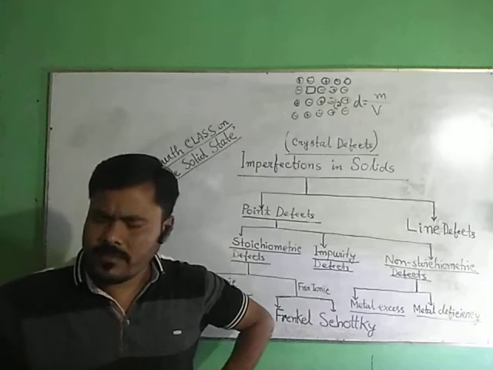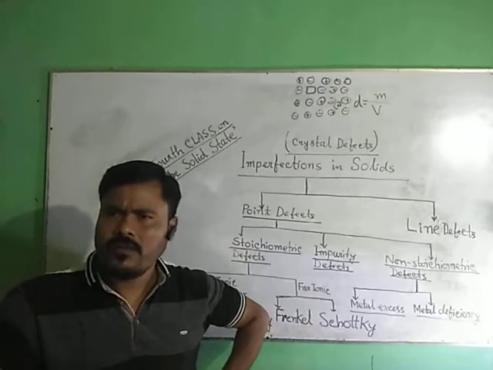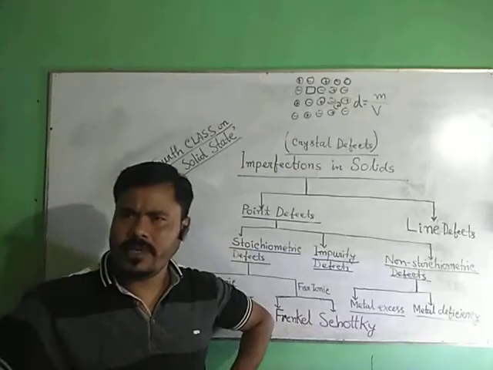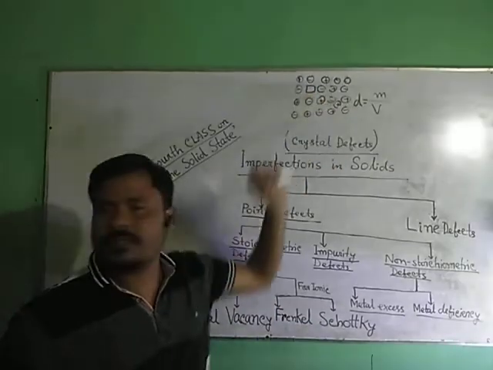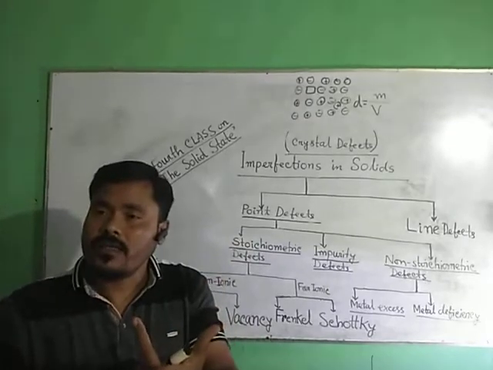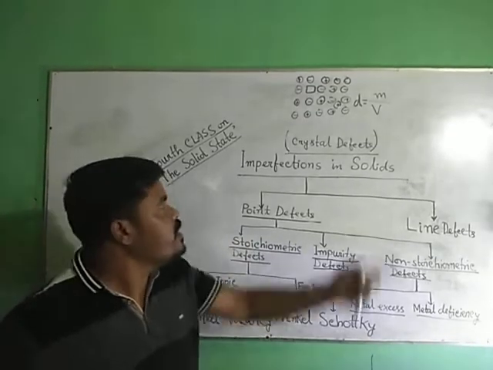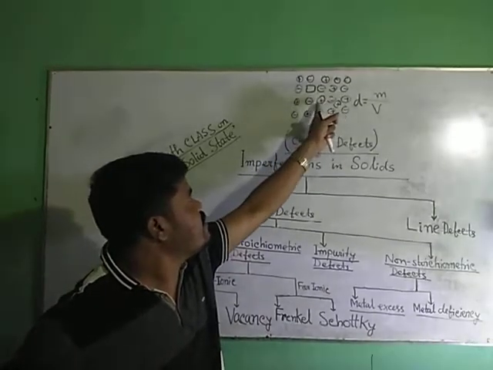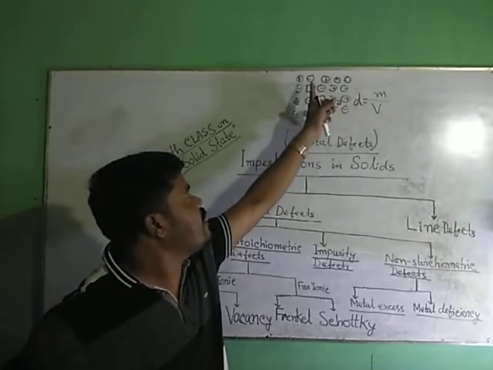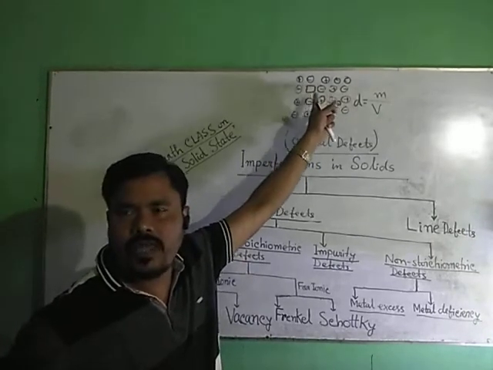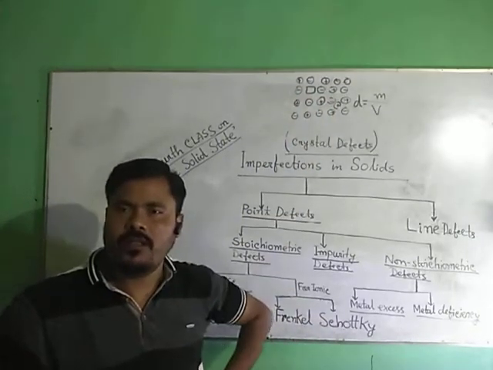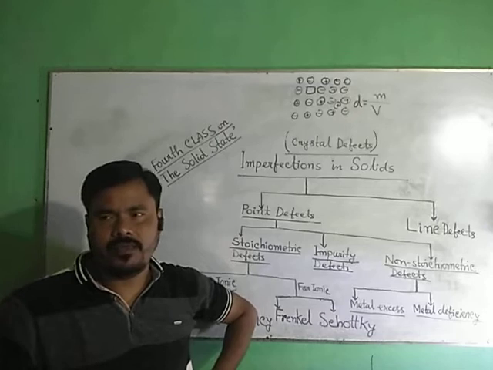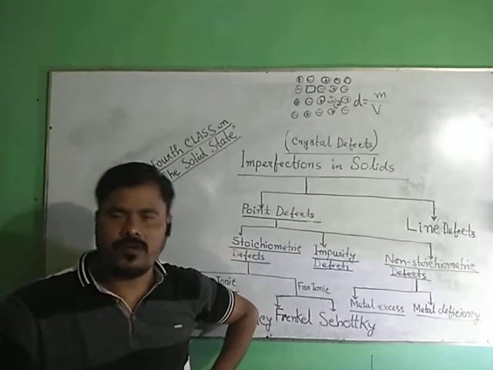First of all, how does Frenkel defect appear? Some smaller ions move to the interstitial site. When? When the interstitial site is large and the cations, that is small ions, are very small, and the big ions are very big, then Frenkel defect occurs.